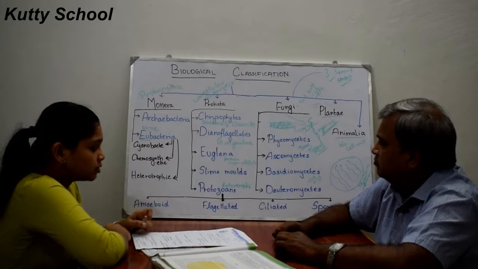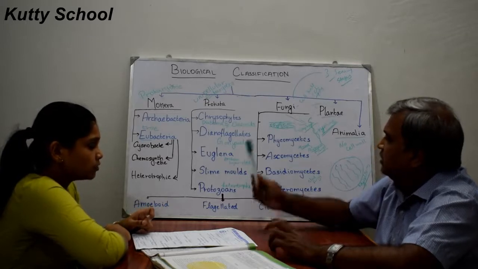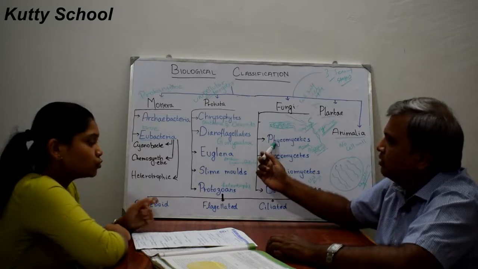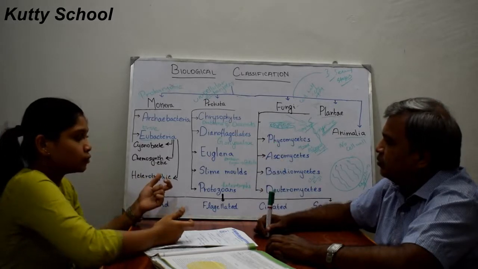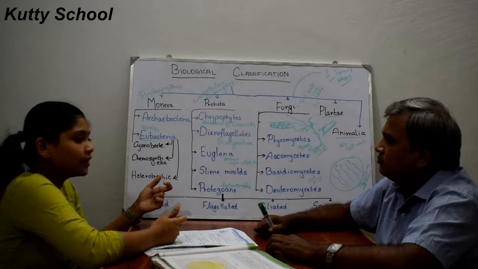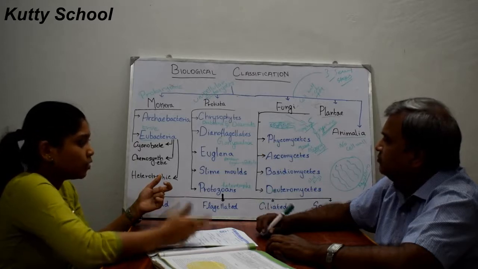Asexual spores of ascomycetes are conidia. Among asexual spores, zoospores are motile and aplanospores are non-motile. Motile means it can move, and non-motile means it cannot move.